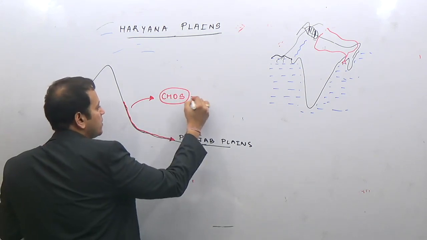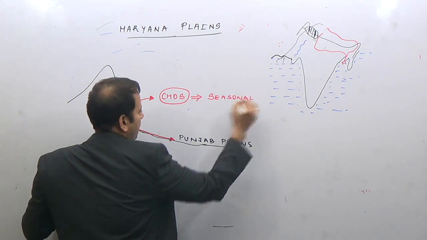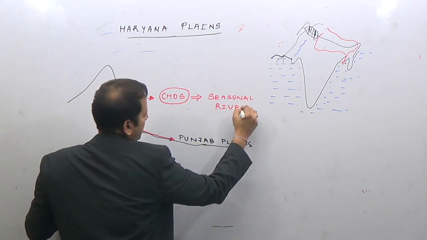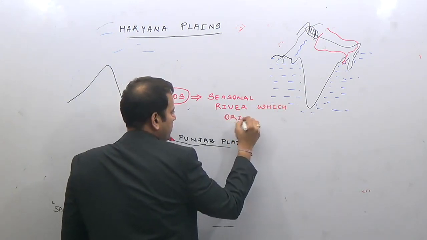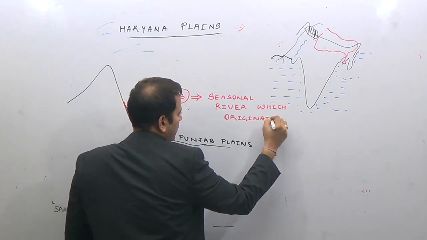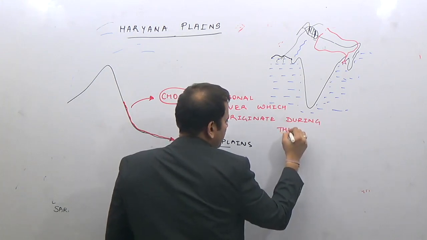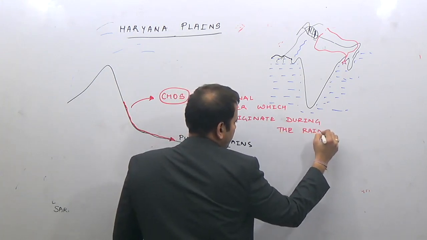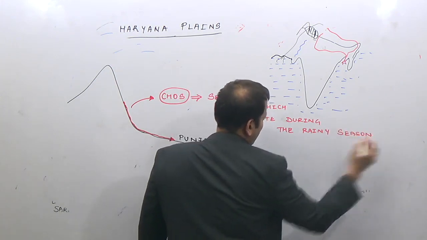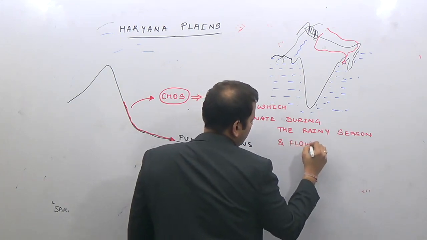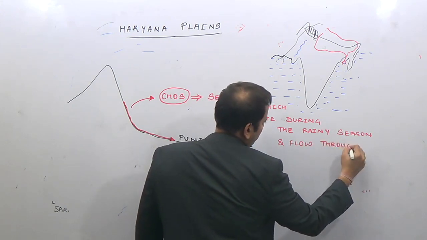So what are the chos? These are the seasonal rivers which originate during the rainy season in the Shivaliks and flow through the Punjab plains.